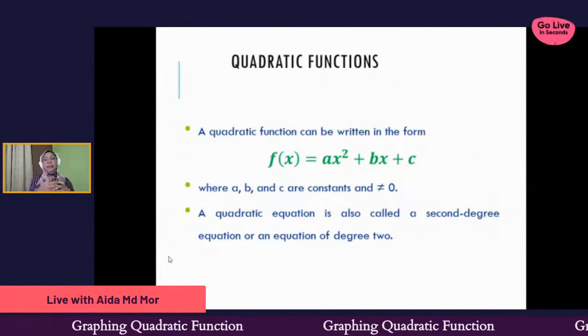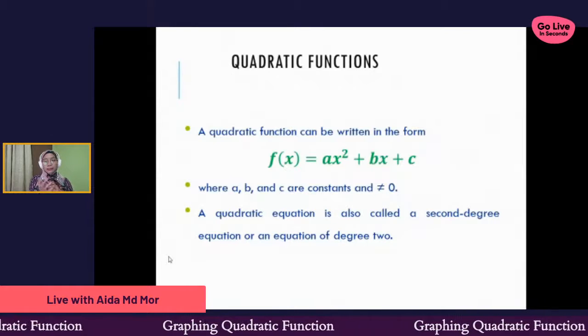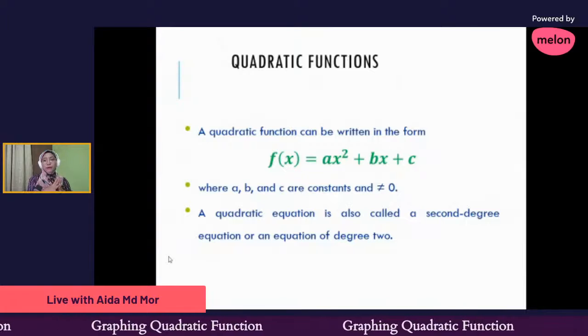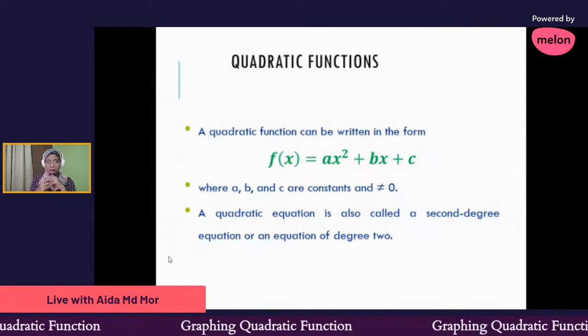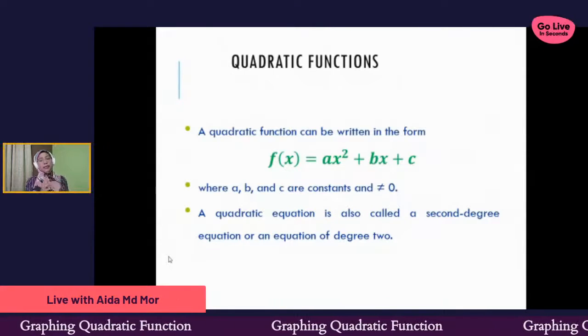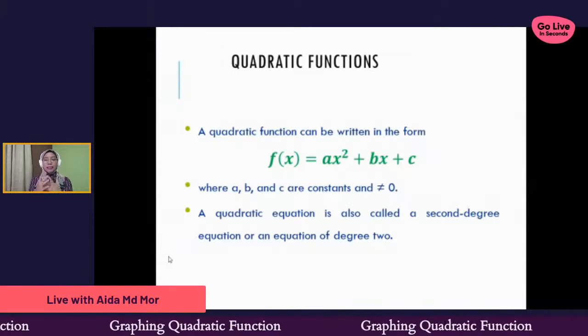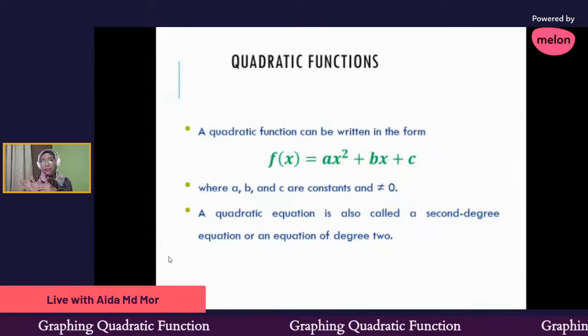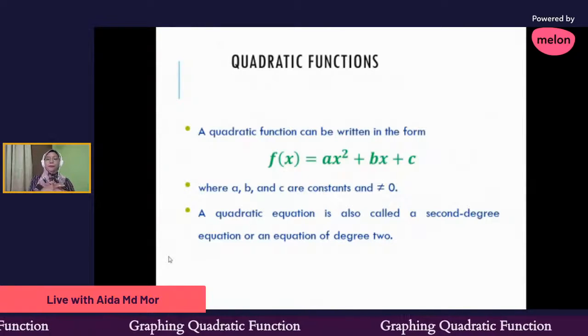A quadratic function can be written in the standard form f(x) = ax^2 + bx + c, where a, b, and c are constants and a cannot equal 0. Meaning that a must be a number, whether a negative or positive value.